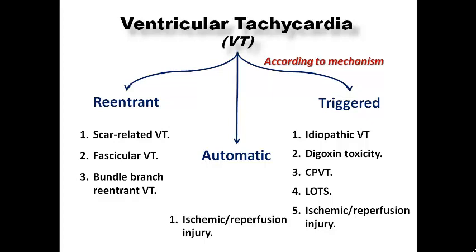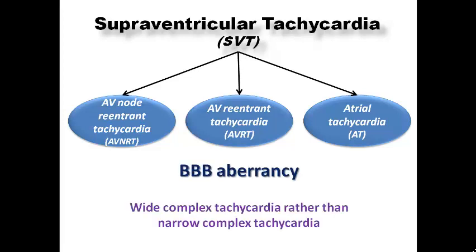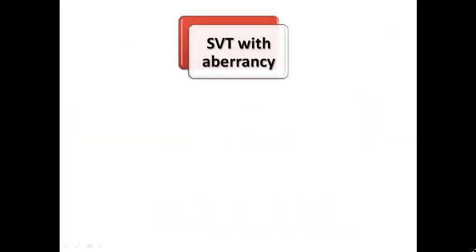So ischemic injury and reperfusion injury can lead to ventricular tachycardia, either by triggered activity or abnormal automaticity. SVT, of course, we know the three famous subtypes, which are AVNRT, AVRT, and atrial tachycardia. But in this case, the SVT was associated with bundle branch block aberrancy, and so it presented as wide complex tachycardia rather than narrow complex tachycardia. What can cause bundle branch block aberrancy?